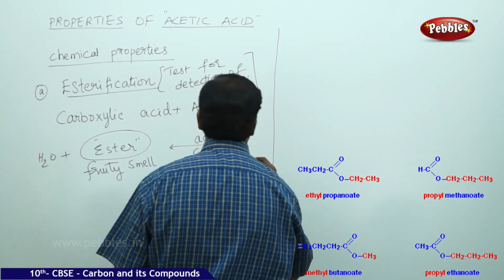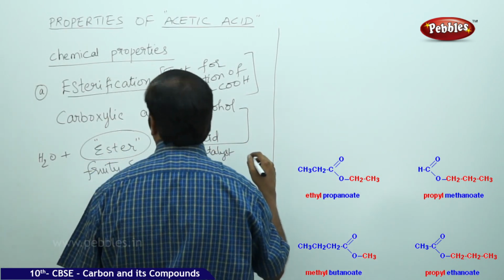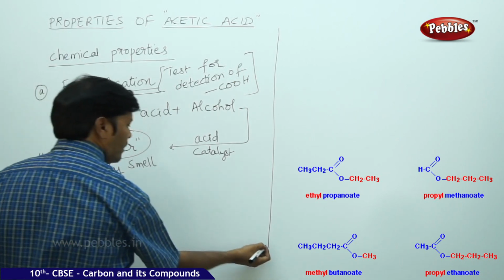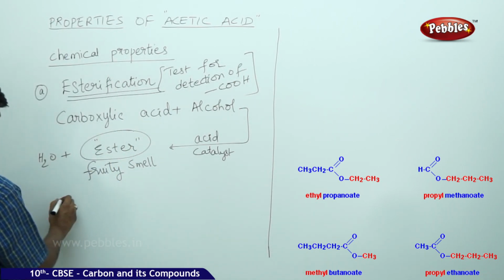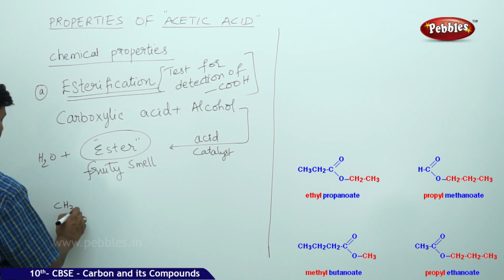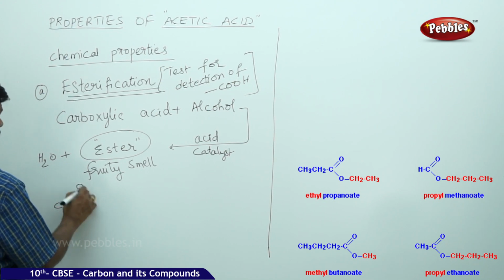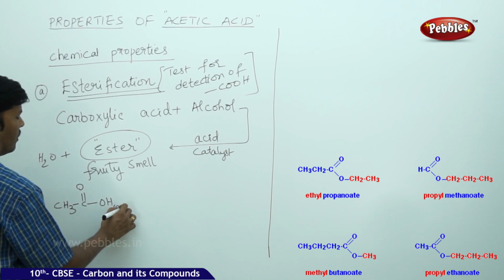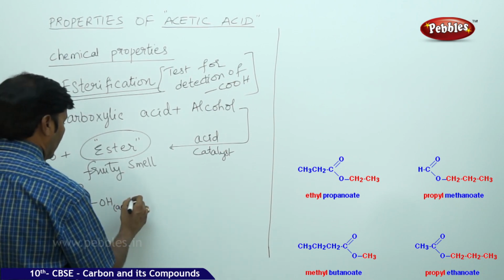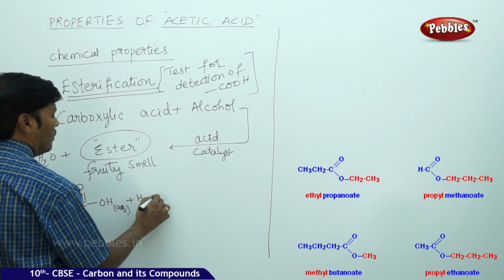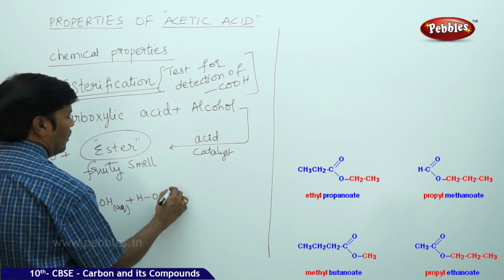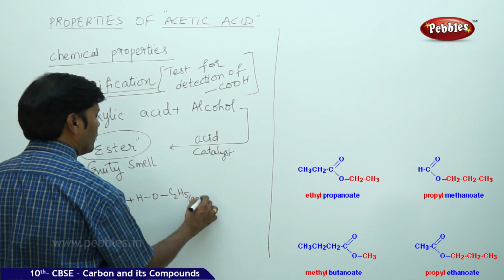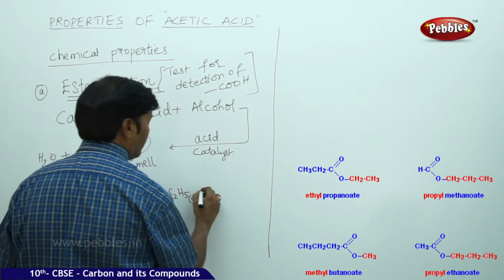In the case of esterification, you can take the reaction like this: CH3-C(=O)-OH aqueous, plus ethyl alcohol C2H5OH aqueous, a reversible reaction.